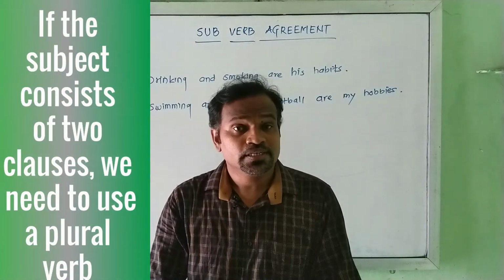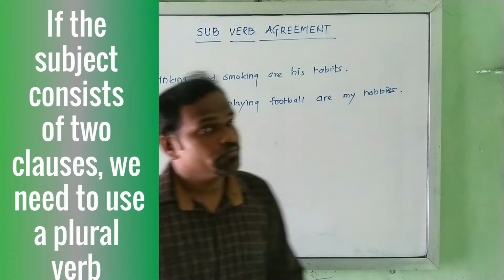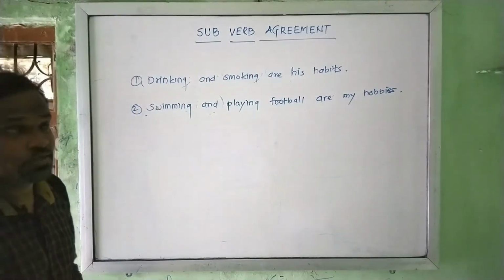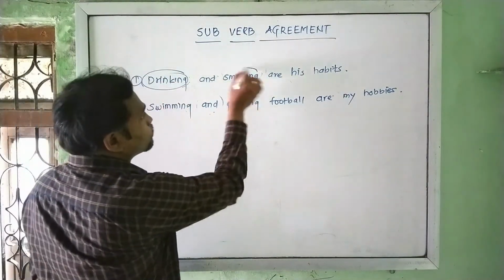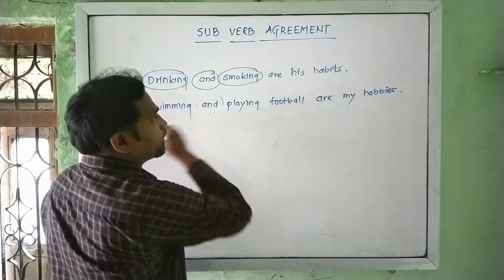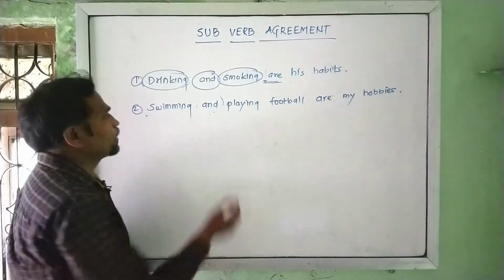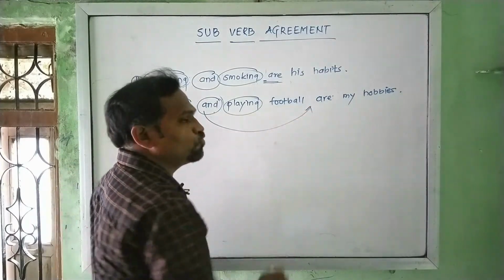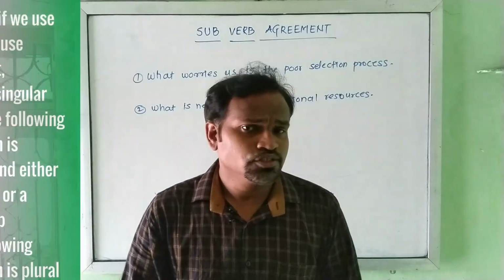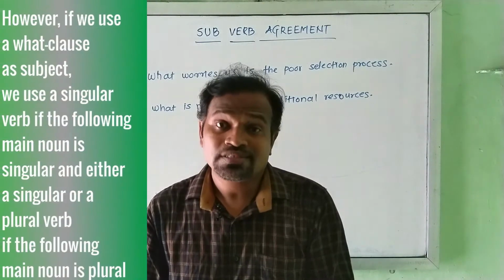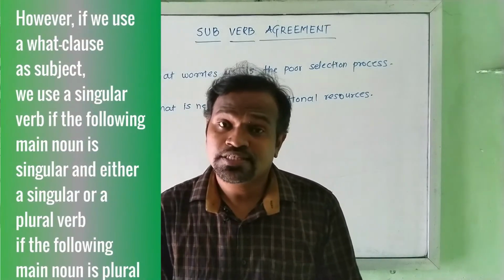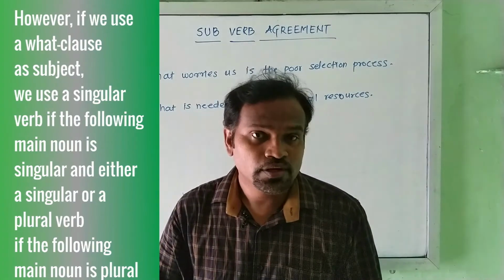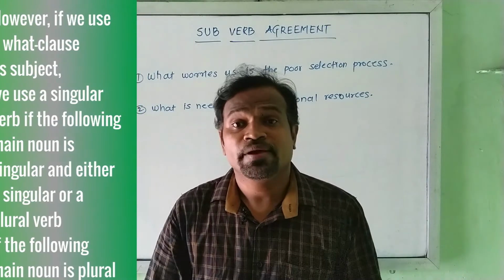However, if the subject consists of two clauses, then we need to use a plural verb. For example, drinking and smoking are his habits. Drinking and smoking, two subjects joined by and, require a plural verb. Swimming and playing joined by and require a plural verb. However, there is one more condition. If we use a what clause as a subject, we use a singular verb if the following main noun is singular, and either a singular or plural if the following main noun is plural.